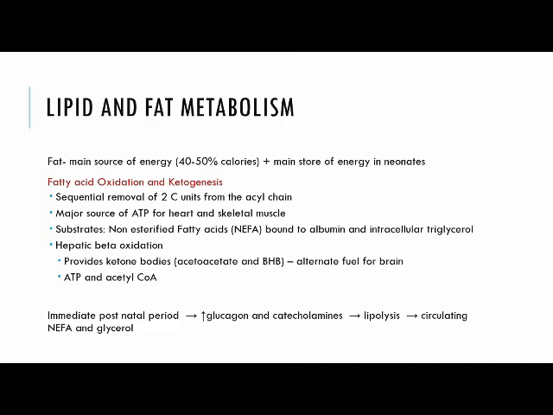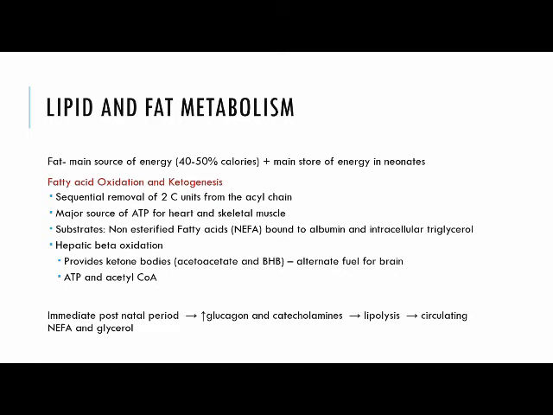If it is more than 45, we can continue with the feeds. Suppose the baby's glucose is less than 45 even after feeding, after 1 hour we have to give an IV correction of about 2 ml per kg of 10% dextrose, that is 200 milligram of glucose, followed by the maintenance. Yes, sir. Any baby's glucose less than 25 milligram per deciliter should be considered as symptomatic hypoglycemia and should be treated with IV glucose. Yes, sir. Okay.